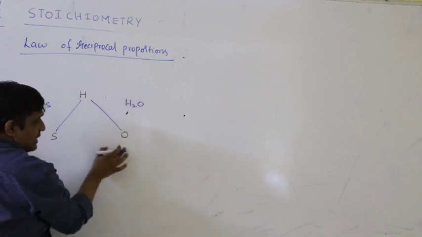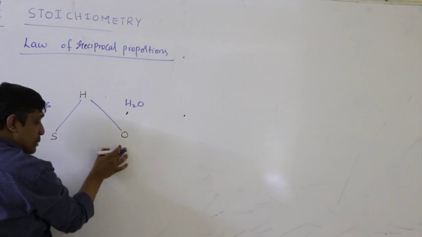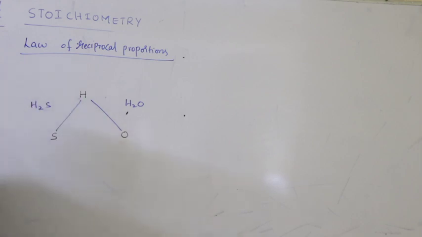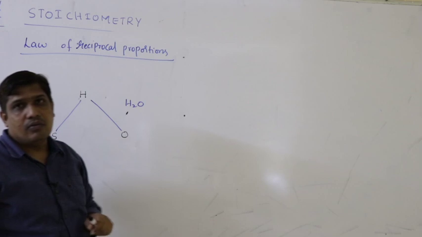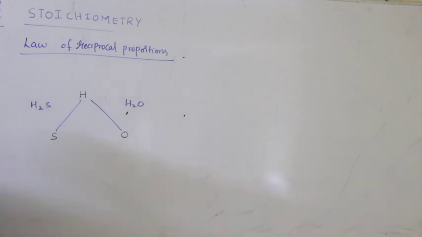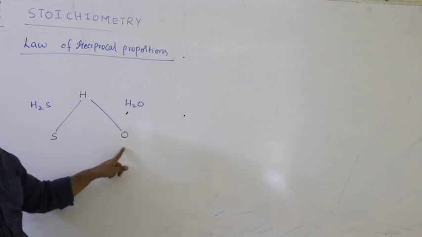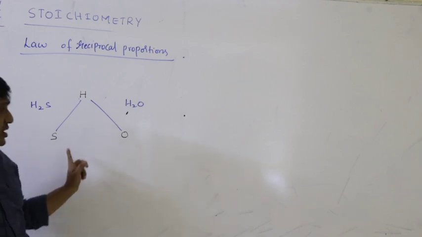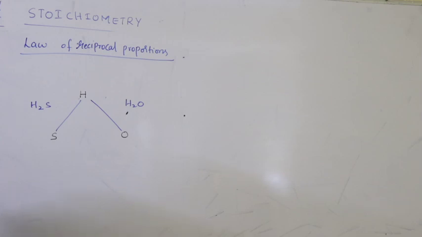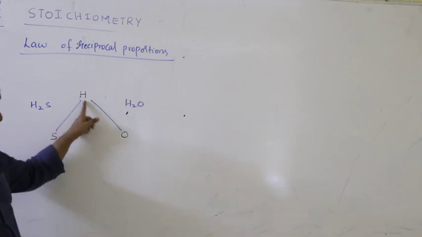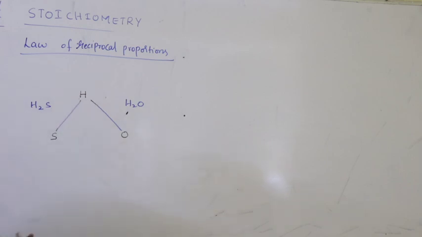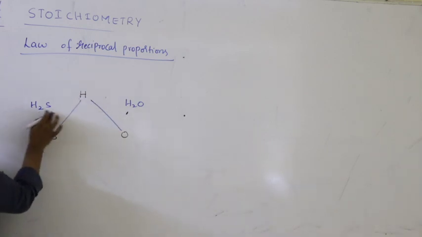First two elements can combine separately with the third element. So sulfur combines with hydrogen to form H2S, and oxygen combines with hydrogen to form water. Then the mass ratio of the first two elements, combined separately with a fixed mass of the third element. What is the mass ratio here?